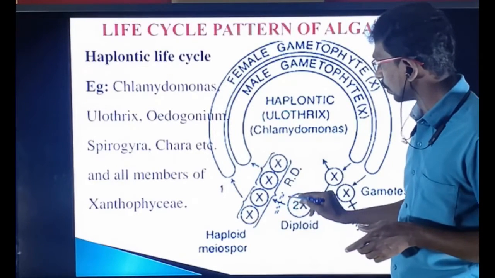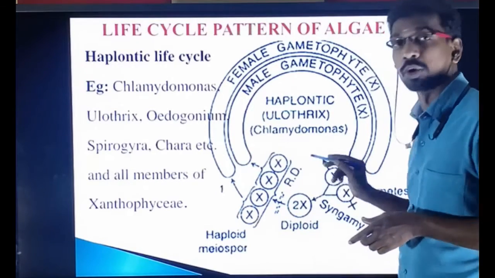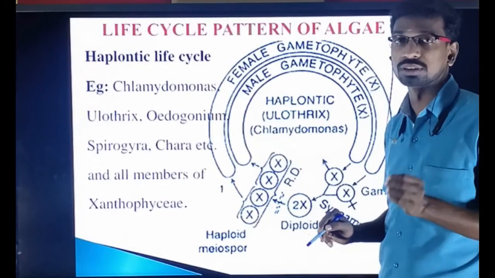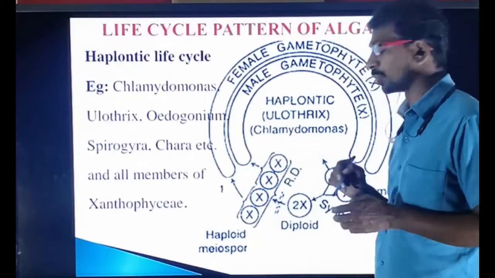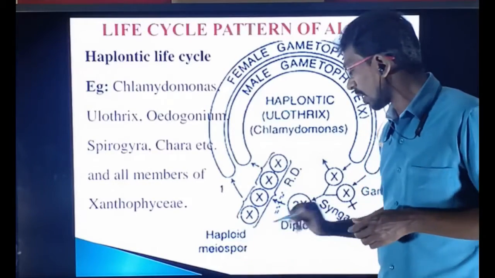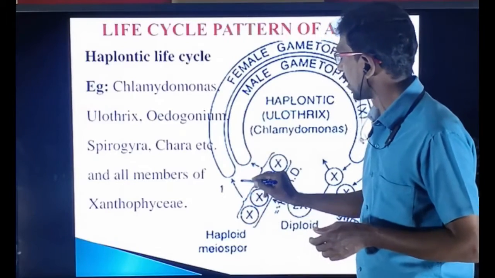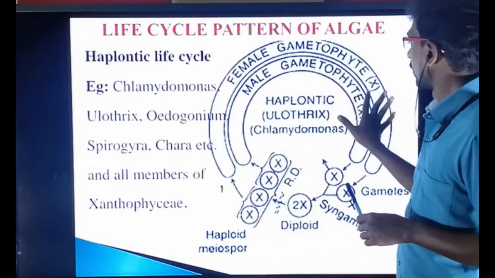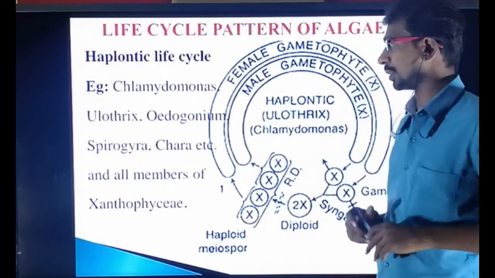This diploid zygote undergoes the reduction division. The diploid zygote is considered a sporophyte. It undergoes reduction, and reduction means meiosis. Meiotic division forms 4 haploid meiospores. Again from the haploid meiospores it will form the gametophytic plant body. So here the gametophytic plant body is dominant. The sporophyte is very much reduced.